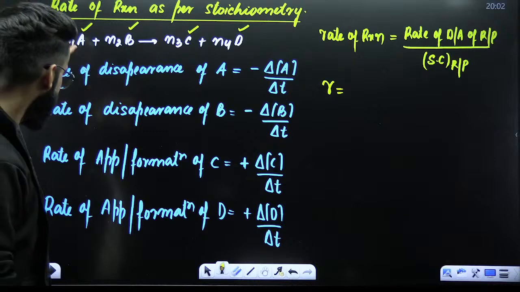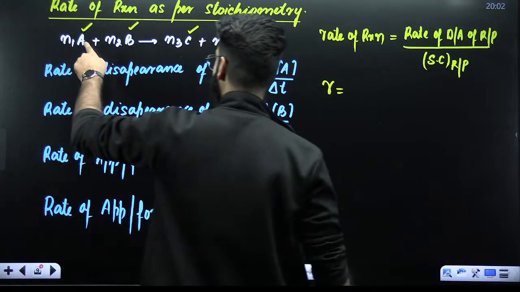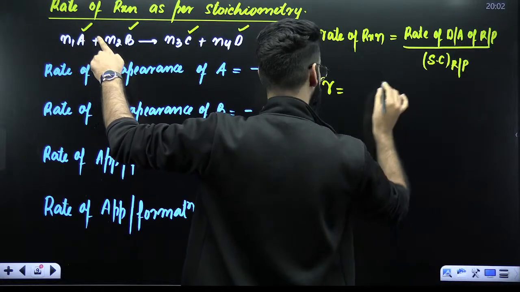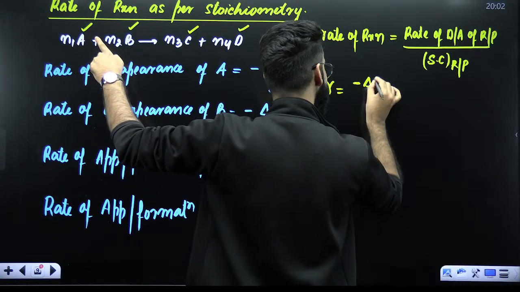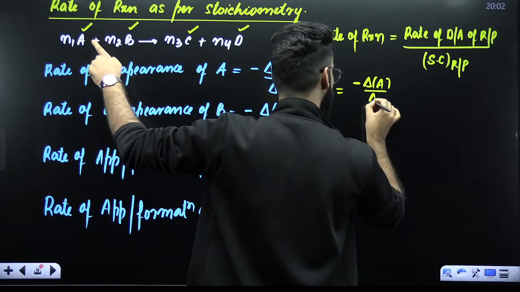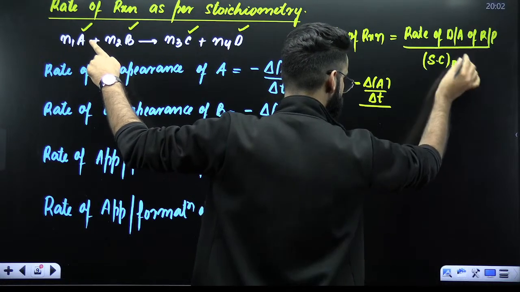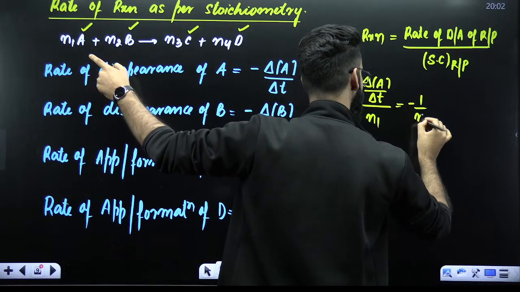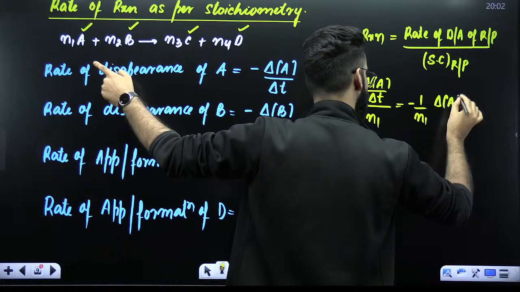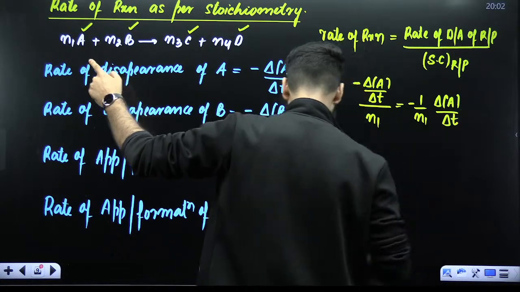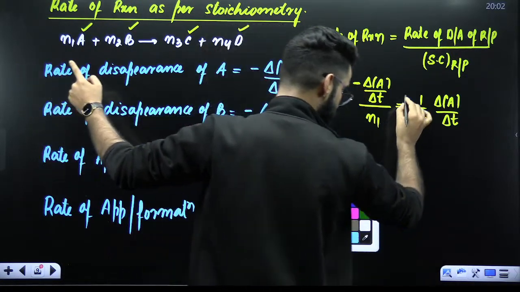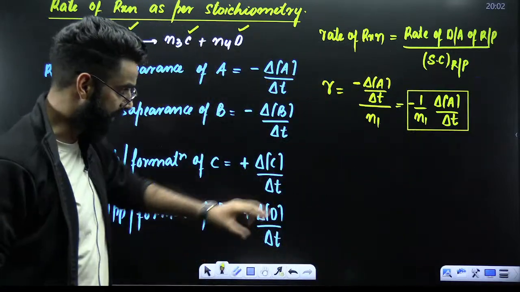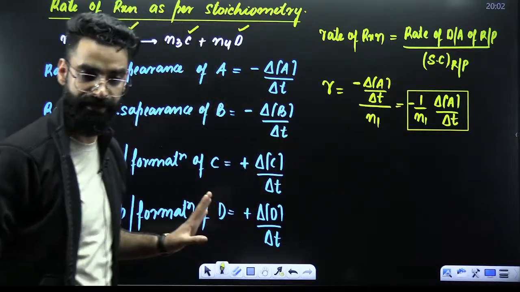When you calculate it with respect to A, A is my reactant, so I'll use the term rate of disappearance of A, which is minus delta A upon delta T. Divided by the stoichiometric coefficient of A, which is N1, I'll write minus 1 divided by N1, change in the concentration of A divided by time interval delta T. This particular term gives me the overall rate of the reaction.